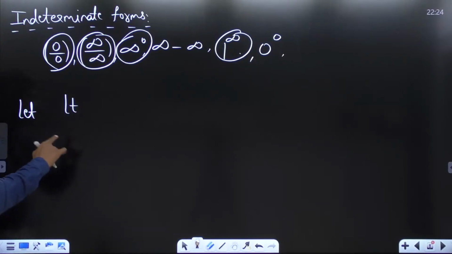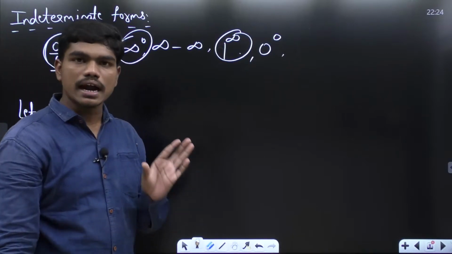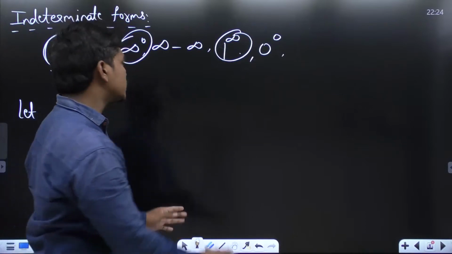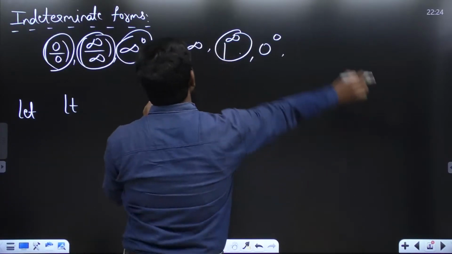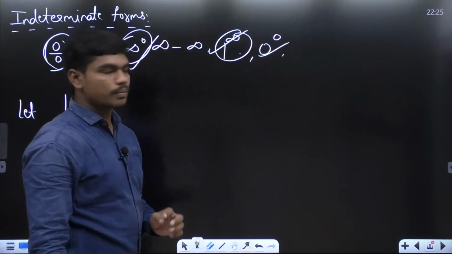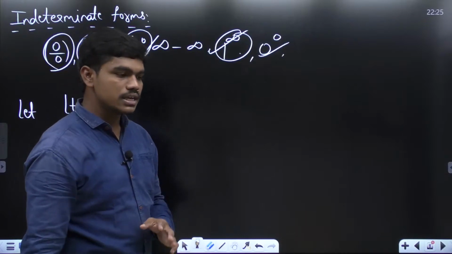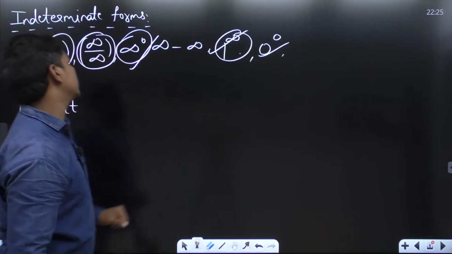This particular concept which we are teaching now is really important, and majority of the GATE questions are framed such that when you substitute the limit directly, you will be getting either this or this or this. Or infinity power 0, 0 power infinity, 1 power infinity, and all these things. So please take this into consideration.